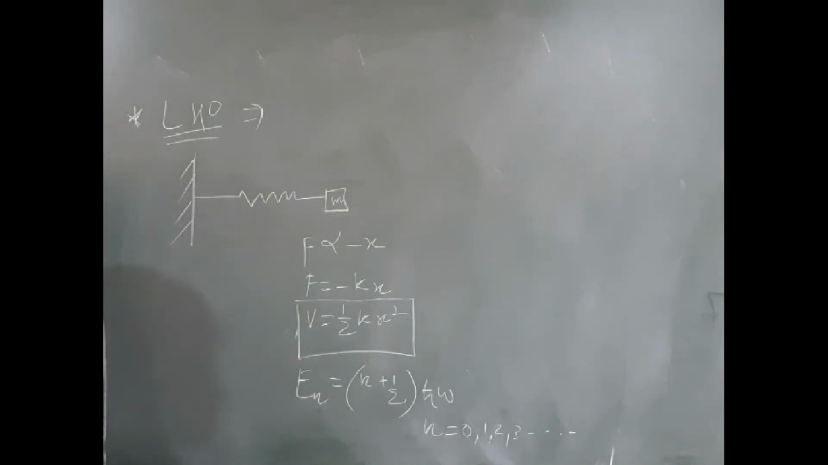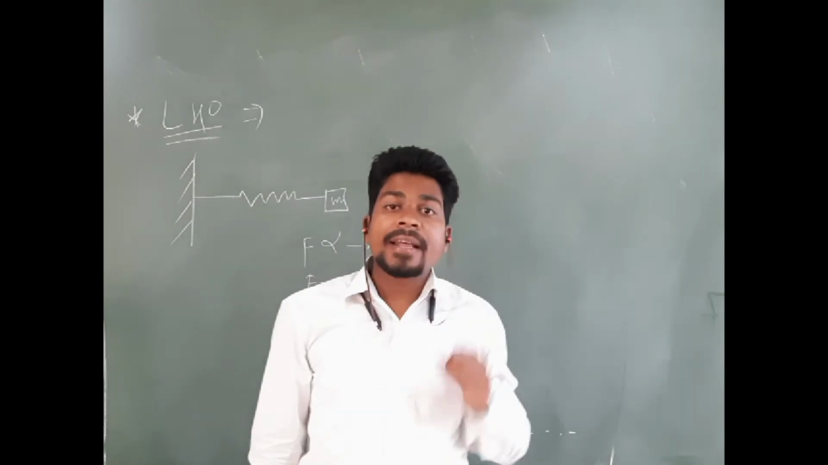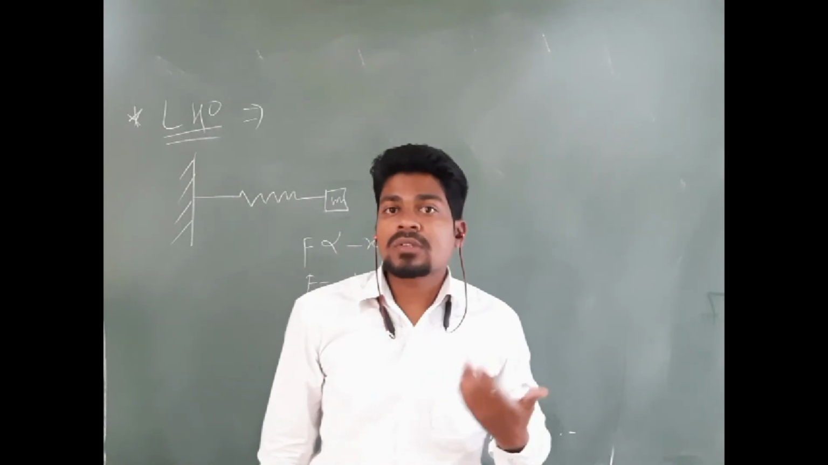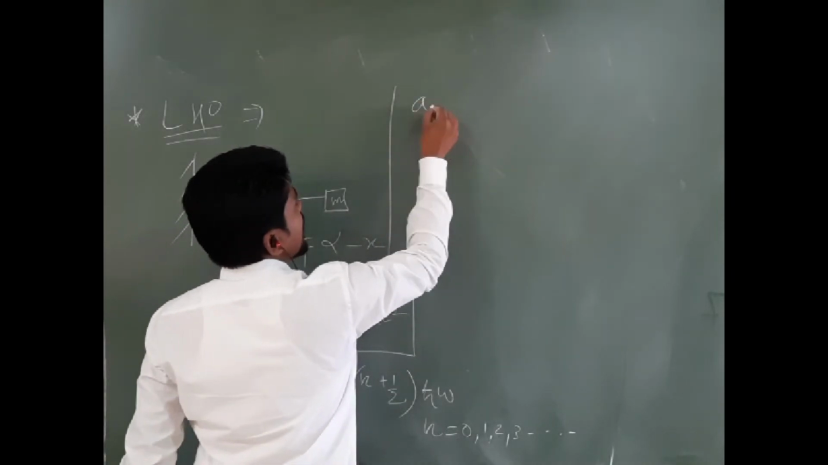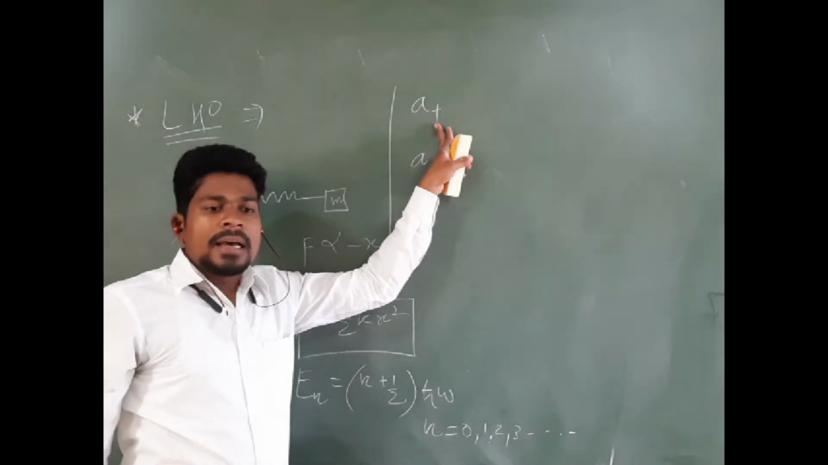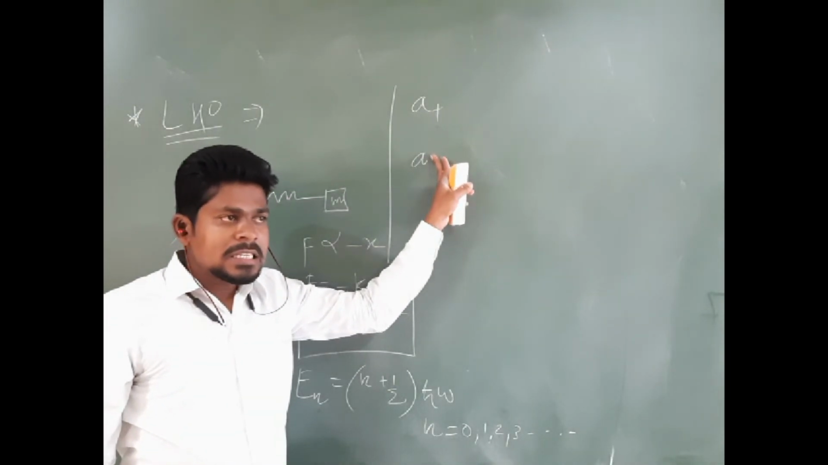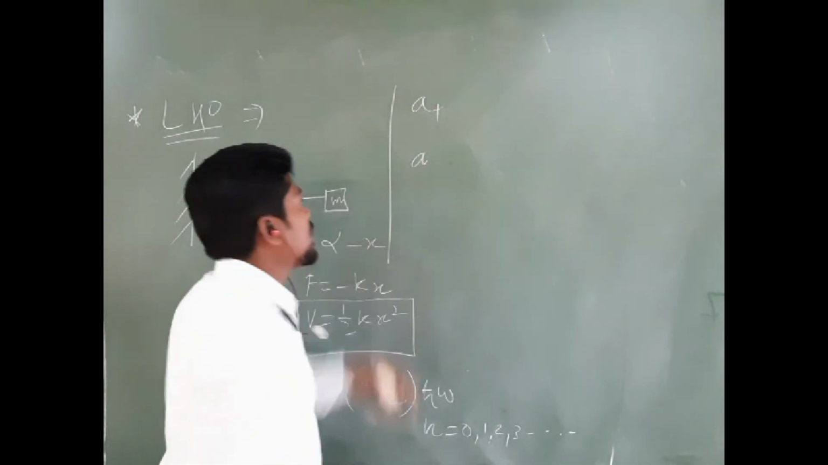In addition to that, we have also discussed the same system using ladder operators. What are those ladder operators? Those ladder operators are nothing but a plus and a. That is, a plus is the raising operator, a is the lowering operator. This is the raising operator, this is the lowering operator.